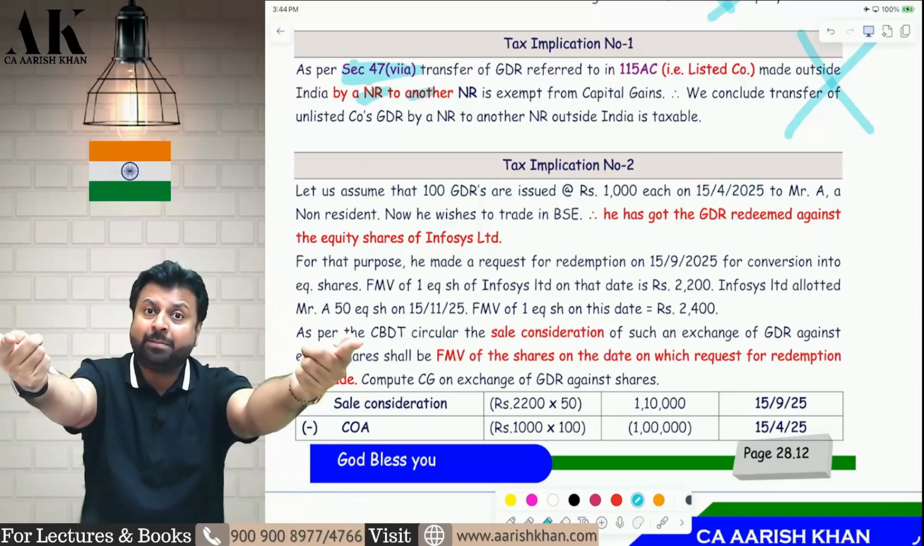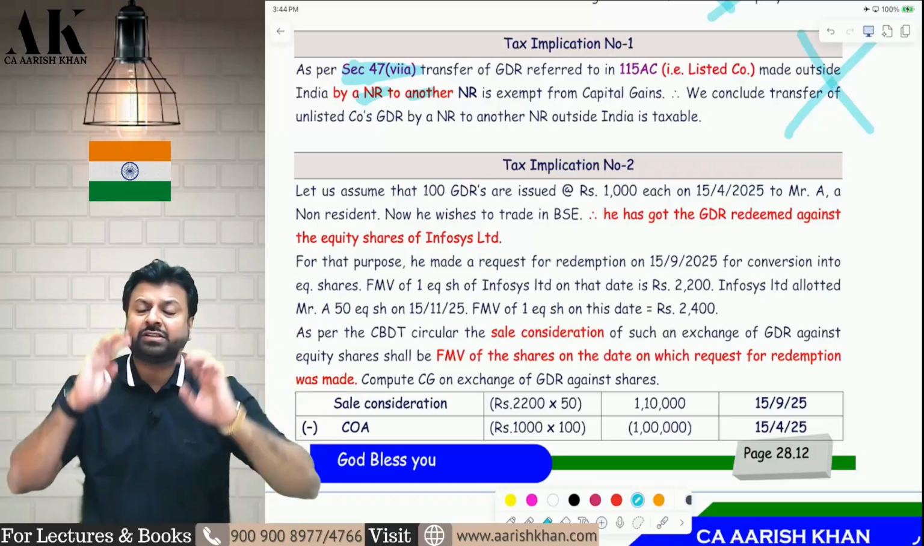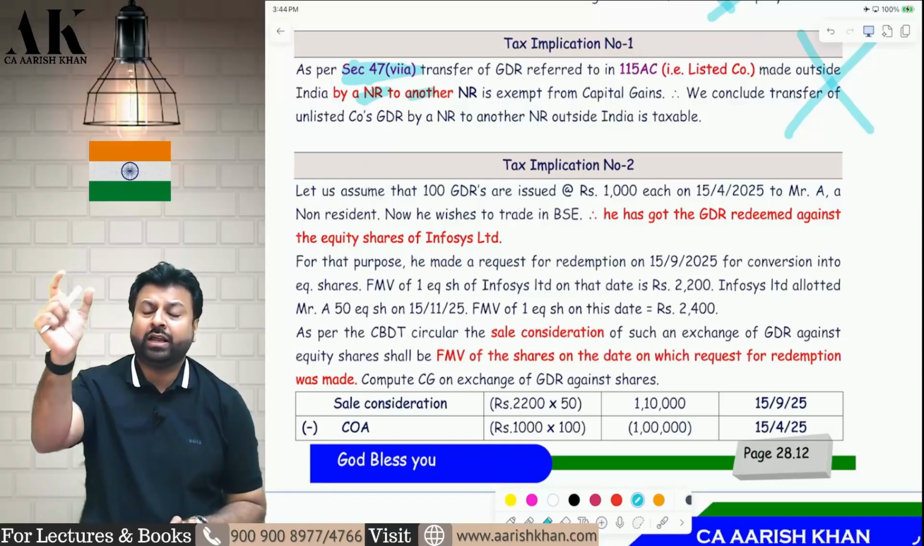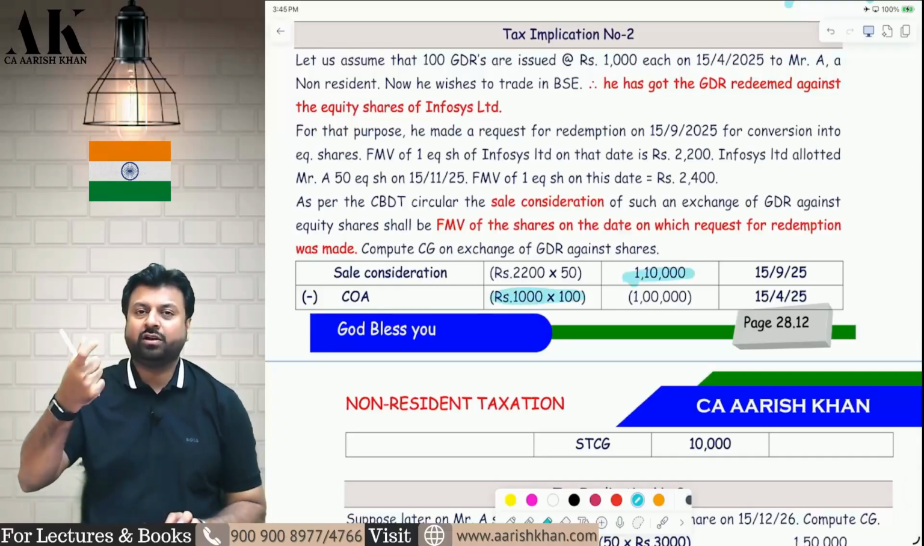We are giving GDR back to the company and taking shares. Therefore, the date on which the request for redemption was made, that date's FMV of the share will be very important to take as the full value of consideration, and then you should reduce the cost of GDR to find out the capital gains.